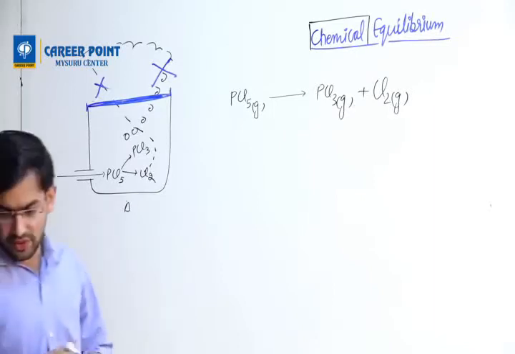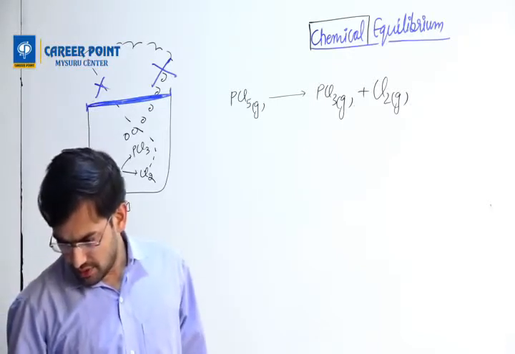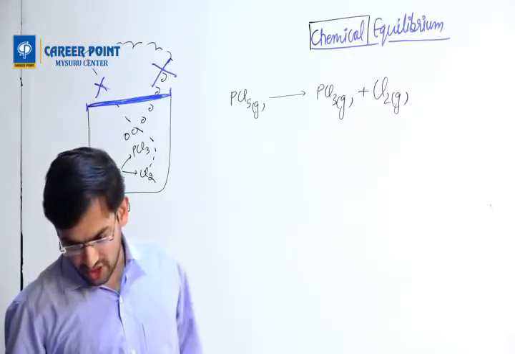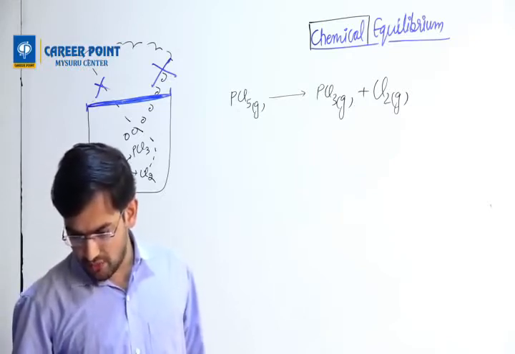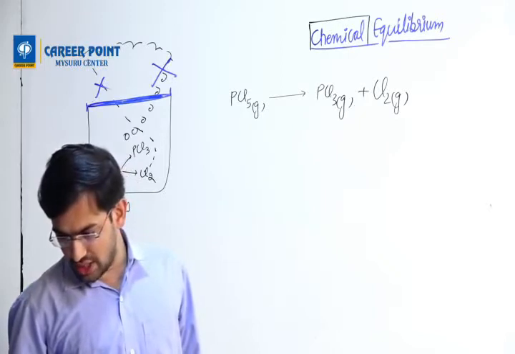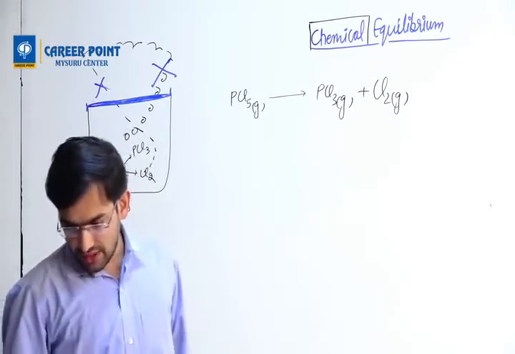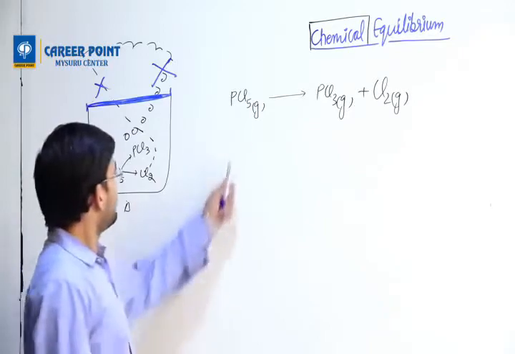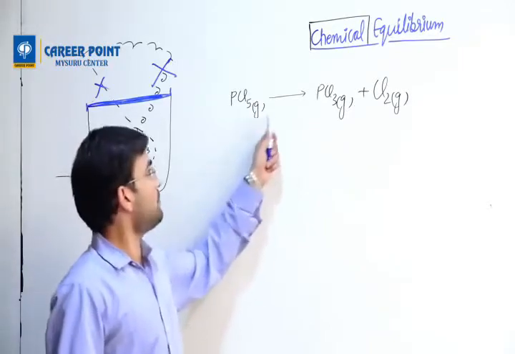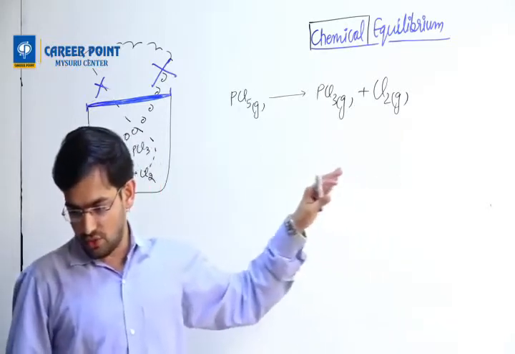Up to where we have discussed, I have taken a reaction. Which reaction? PCl5 gives rise to PCl3 plus Cl2 gas, right? I have written it like this: PCl5 gives rise to PCl3 and Cl2.